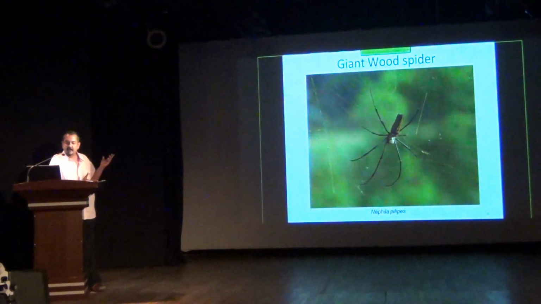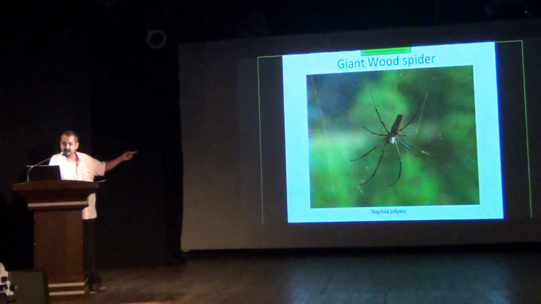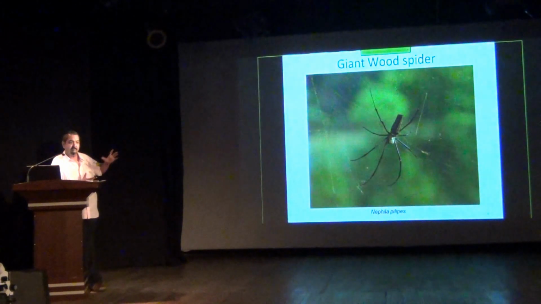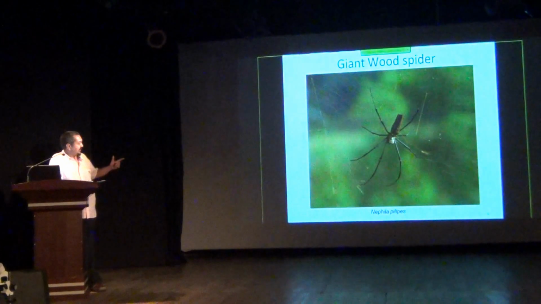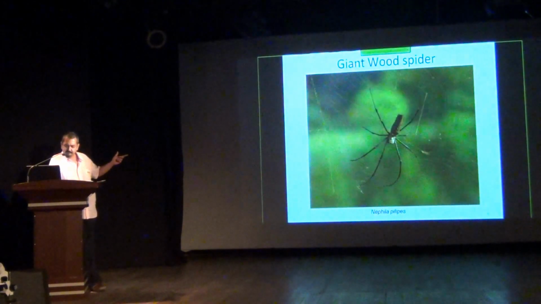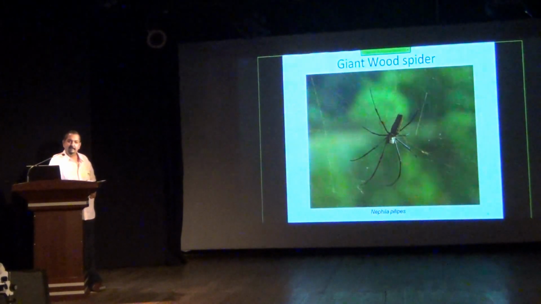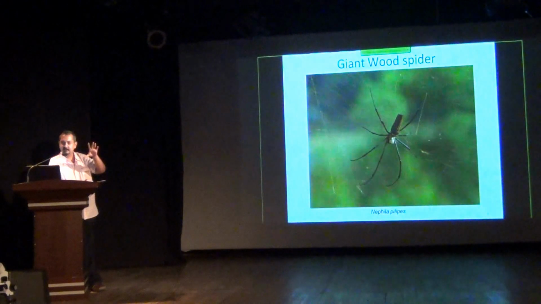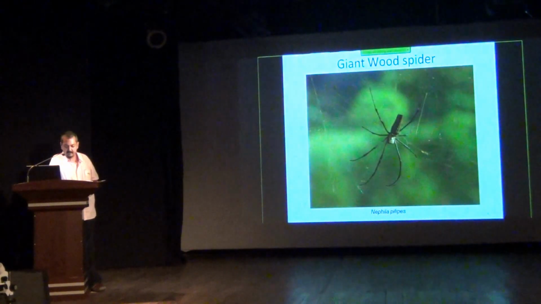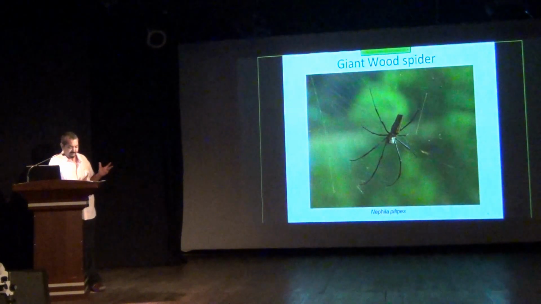For those who haven't seen them in real life, the female, this one's a female by the way, they have quite a drastic visible sexual dimorphism. The females could be 3 to 5 cm in size. Now, whenever we are talking of spider sizes, we are always talking of just the body segments, not the leg span. And so, including the leg span, they could be a lot bigger.